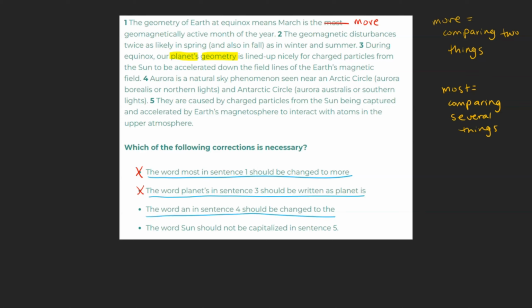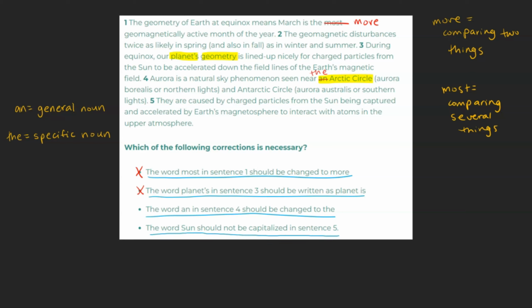The word "an" in sentence 4 should be changed to "the," effectively changing "an Arctic Circle" to "the Arctic Circle." The word "an" is used when referring to a general noun: a dog, a chair, a country. But when you want to refer to a specific noun, you use "the dog over there," "the old chair," "the corrupt country." Because only one Arctic Circle exists, it would be appropriate to use "the" instead of "an," as we're specifically referring to this one. Therefore, this is a necessary correction, and likely our final answer, but let's take a look at our last choice just to be sure.